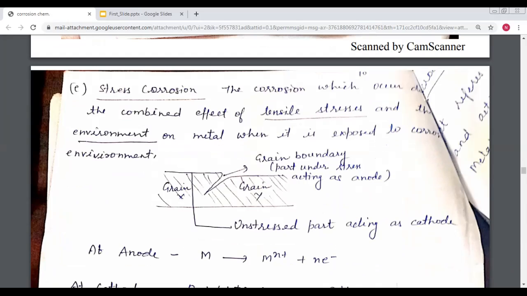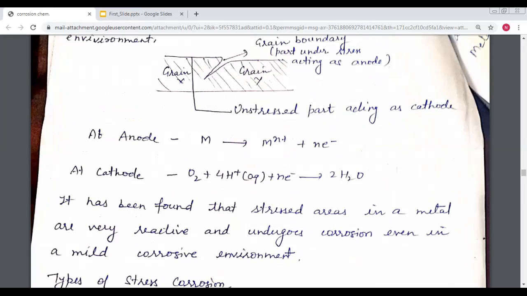Stress corrosion, we know, occurs due to the combined effect of tensile stress and the environment on a metal when it is exposed to a corrosive environment. So we can see that the grains may be separated, and this part is called the anode because it is the damaging part of the metal. The oxidation reaction takes place here: at the anodic reaction the metal is converted into metal ion and releases electrons, and these electrons go to the cathode and form water molecules.